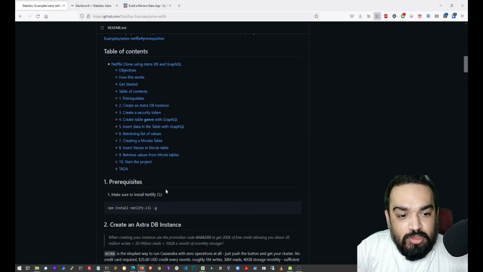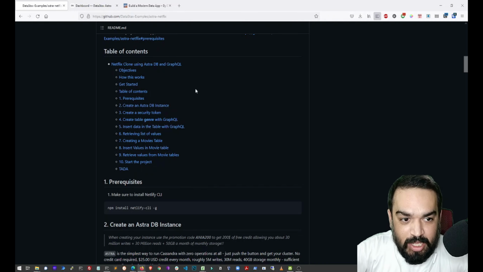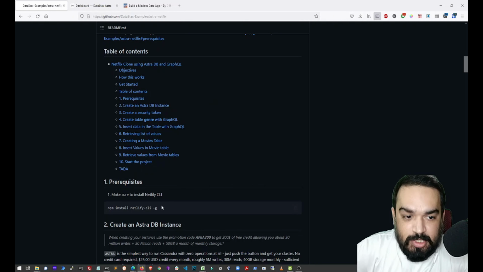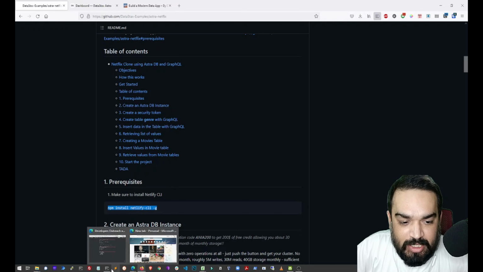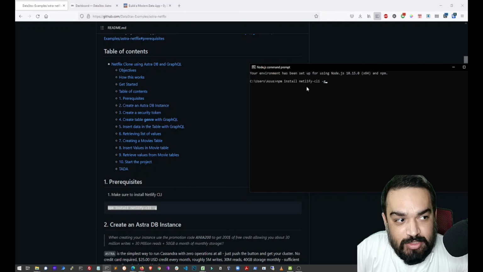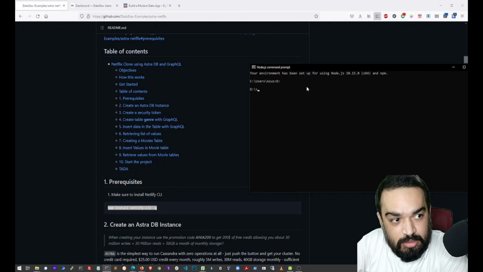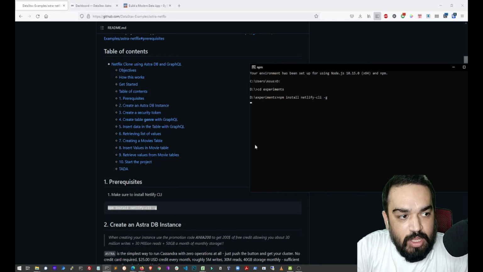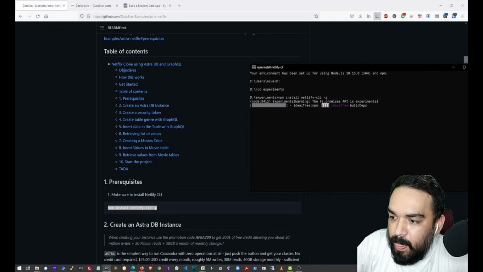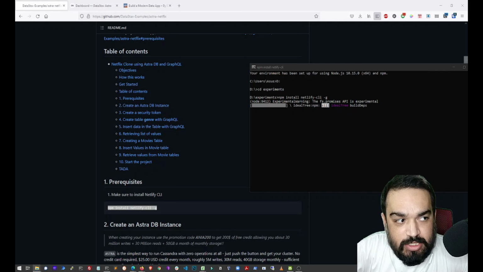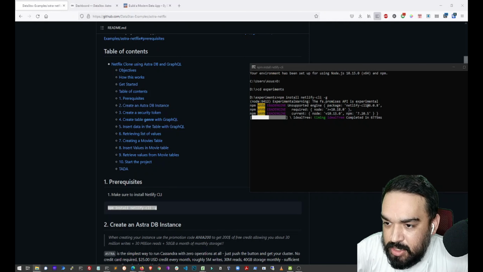So I'm going to start with the first step. These are the prerequisites. Since I've already read this, I recommend you to go through this once. So obviously install Netlify. They use Netlify. Let me just change my directory really quick. That should install Netlify for us. I'm just using the Node.js environment that I have set up on my Windows PC.